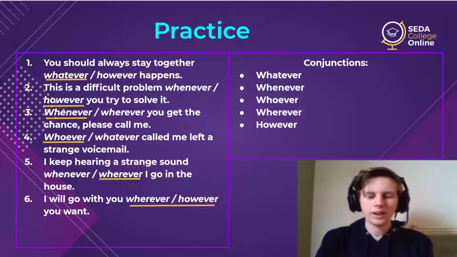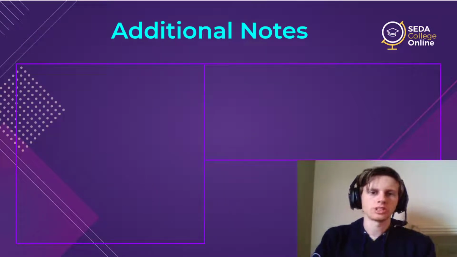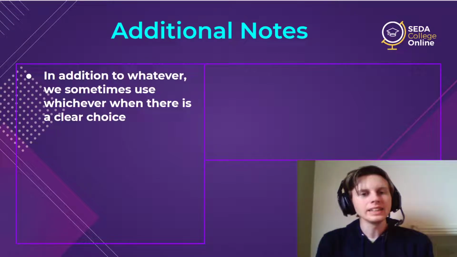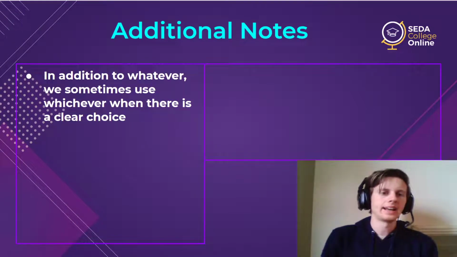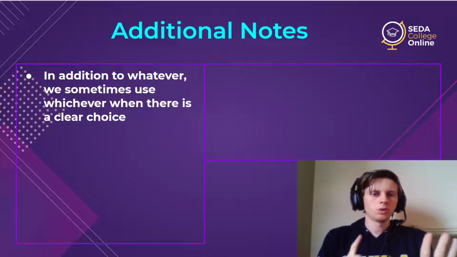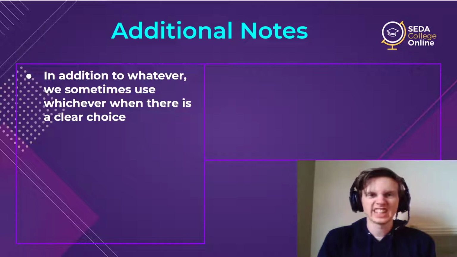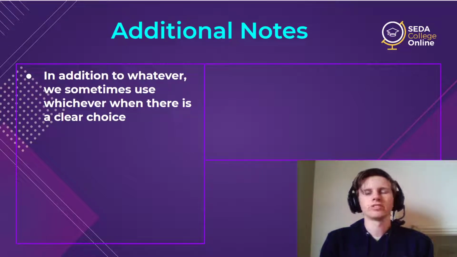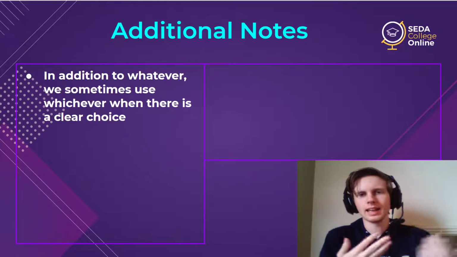Because finally now I just have some additional notes I want to talk about, some things at the end to clear up. So really there's another one. I only talked about 5, whatever, whenever, wherever, however, whoever, but there's actually a sixth one, whichever. Sometimes we use whichever when there is a clear choice. It's really a synonym for whatever. They're almost exactly the same.